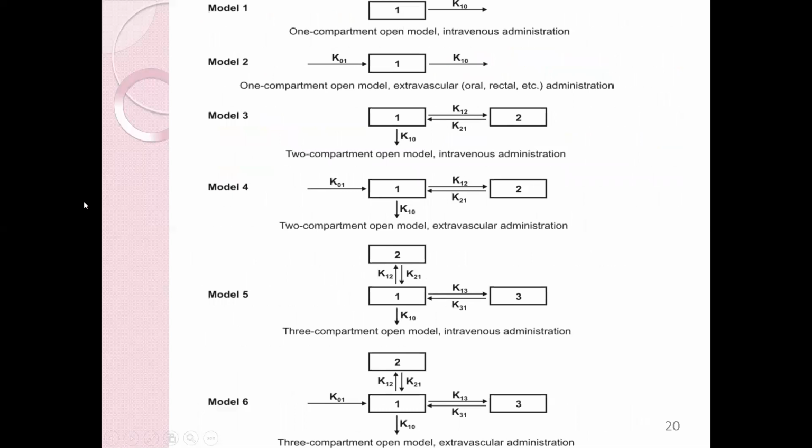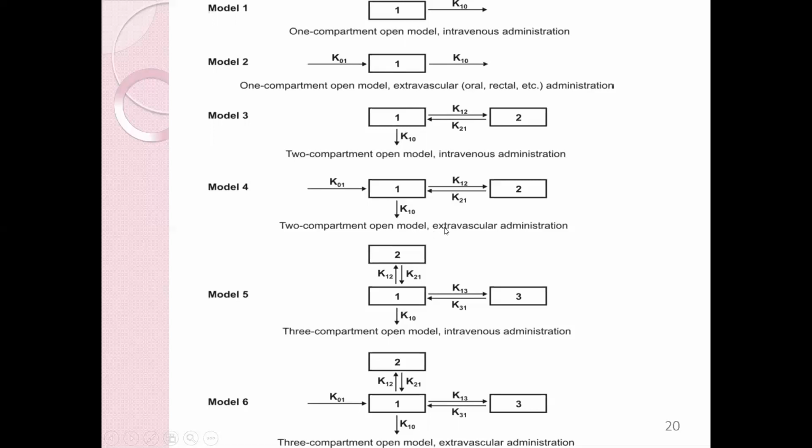So first is one compartment open model, IV administration. Then one compartment open model extravascular administration, that is other than IV. The drug first goes into that part, then comes into the blood, and then it is removed. Two compartment open model IV administration. In this IV case, you can see directly the drug goes into the blood. So there is no inward arrow in this case. Okay. So two compartment and open model.